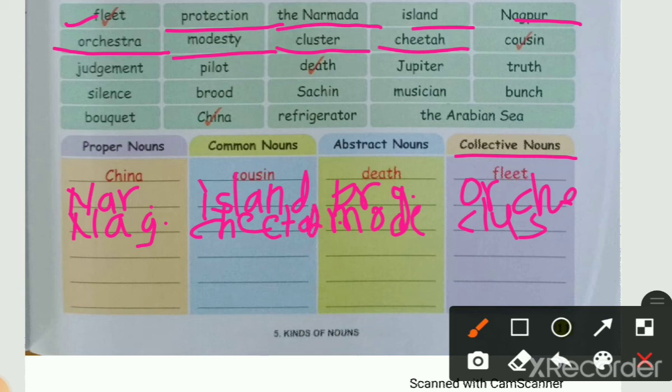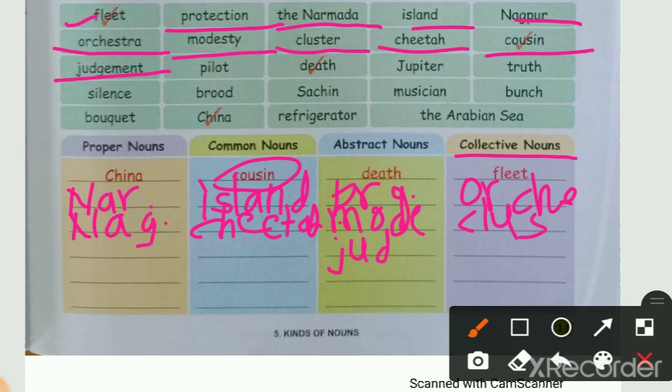Okay, next is cousin. Cousin is already written here in the common noun. So we will look at the next, judgment. Judgment comes in an abstract noun. Judgment means we have to take the proper decision.